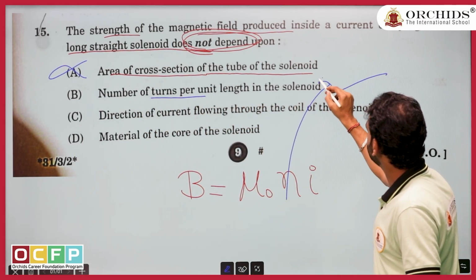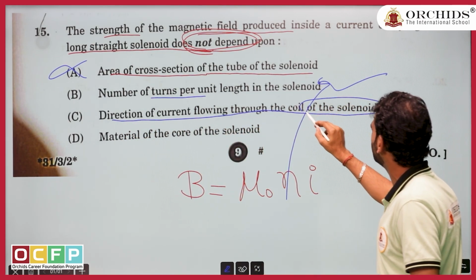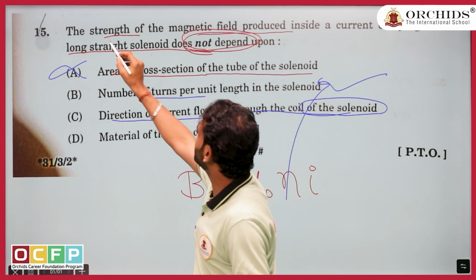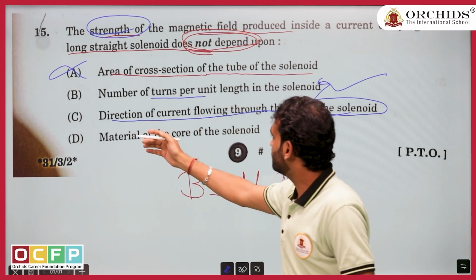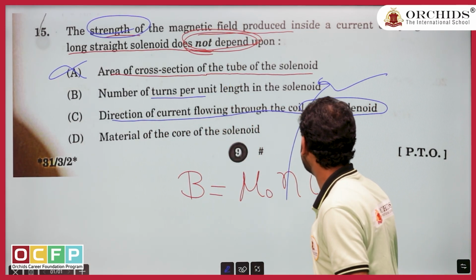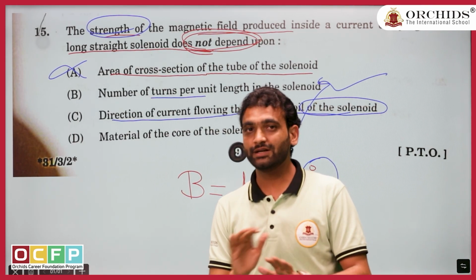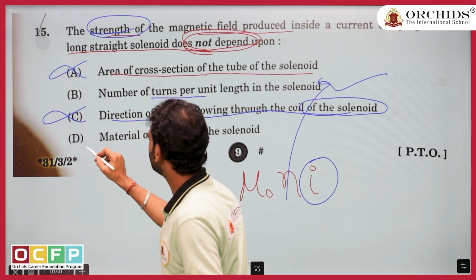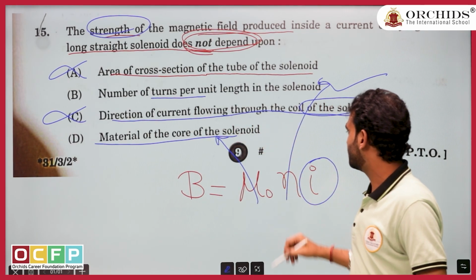Option B, it is written direction of the current flowing through the solenoid. This is very problematic. If you read the question, they intentionally ask here strength of the magnetic field, but here they are asking direction. So it doesn't depend on the direction. Strength depends on the amount of current, but it doesn't depend on the direction. So option C is also wrong. Material of the core of the solenoid, obviously mu naught term is there.